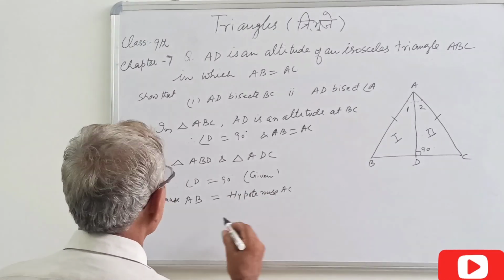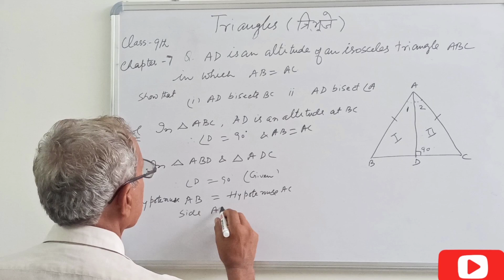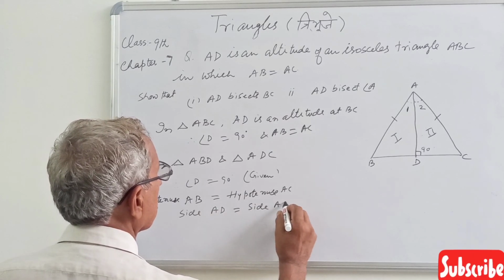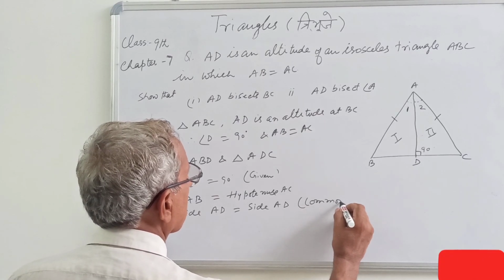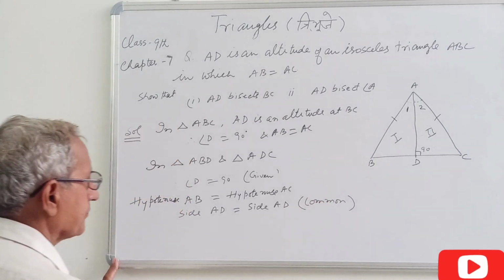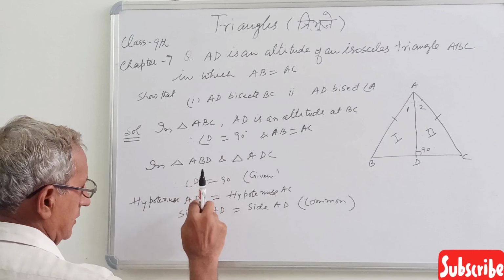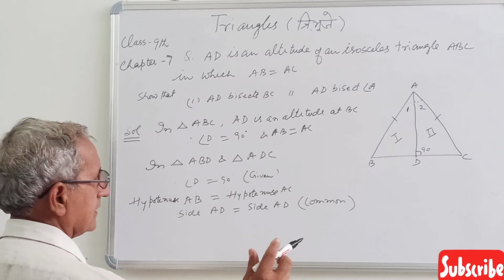And side AD equal to side AD, common side of the two triangles. So the criteria used is right angle, hypotenuse and side, RHS.